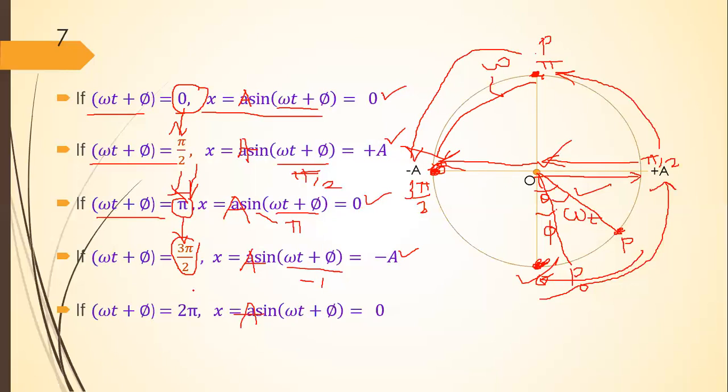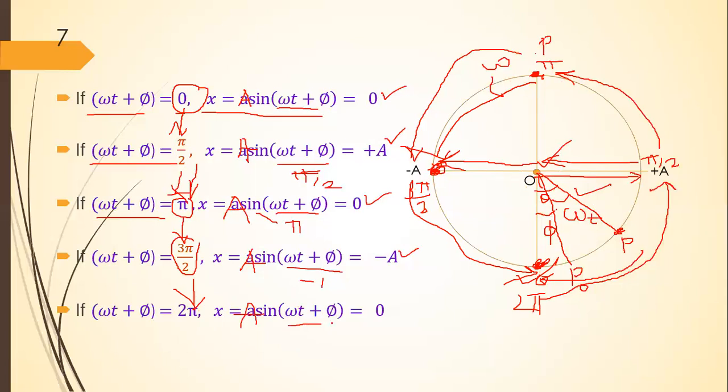Now let's see what happens when phase changes from 3 pi by 2 to 2 pi. This angle changes from 3 pi by 2 to again this 2 pi. When particle reaches this point, its one rotation will be completed. When particle moves from 3 pi by 2 to 2 pi, what will happen? What will be the position of the particle performing SHM?